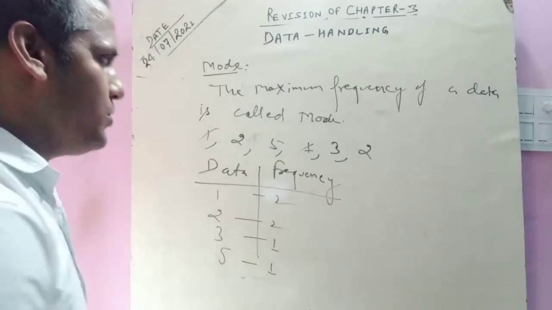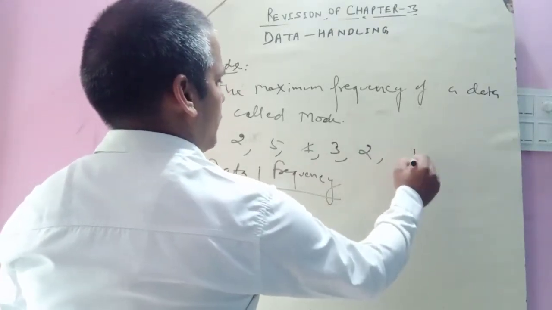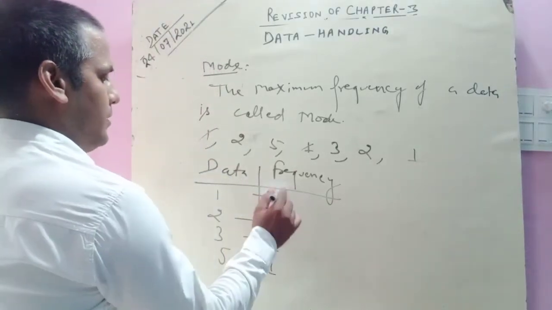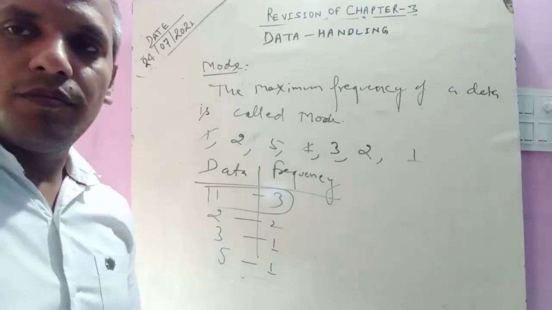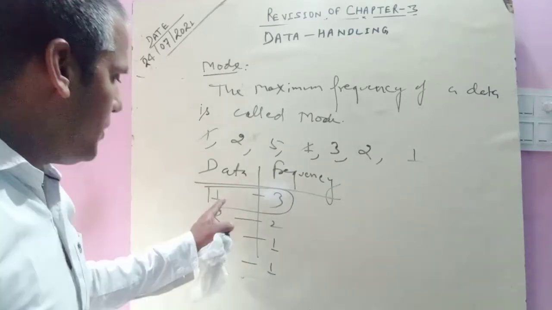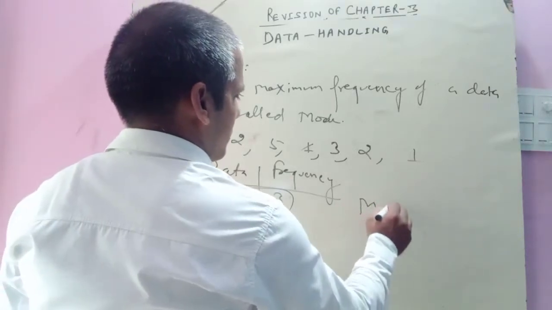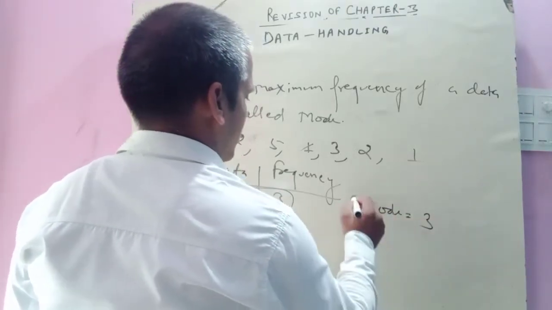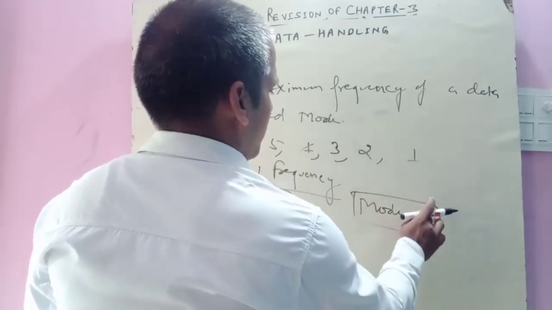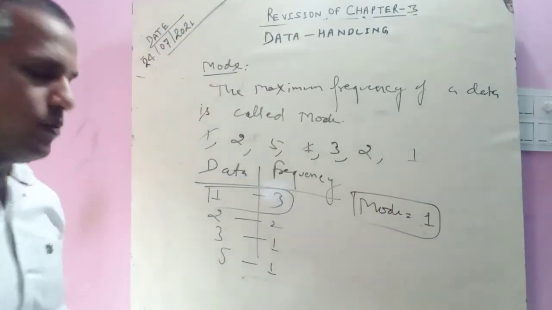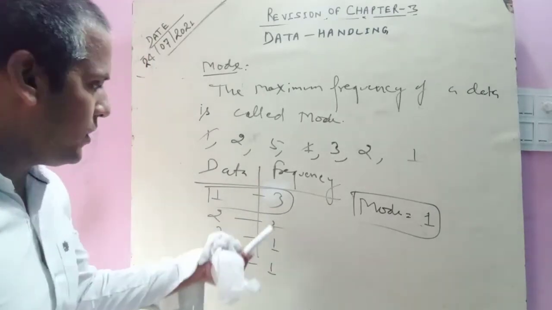If two modes are there, we can say the mode is 1 or 2. In this question, suppose 1 is 3 times, then we can say the mode is 1. There may be more than one mode if both numbers have the same frequency.